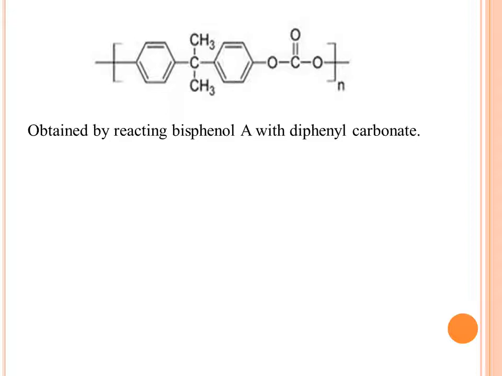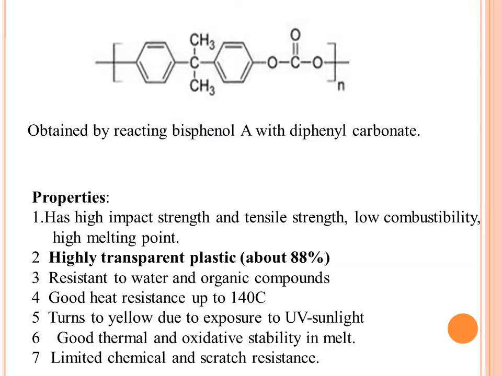Bisphenol A is two phenol rings joined by a carbon with two methyl groups. Diphenyl carbonate is two phenyl rings joined by a carbonyl group. What are the properties of this polycarbonate? We are saying that this is an engineering thermoplastic. It has remarkable properties, like high impact strength and high tensile strength, low combustibility, high melting point. It is a highly transparent plastic. We can compare its transparency with glass, and it can be up to 88%.